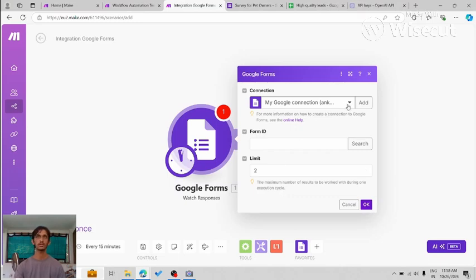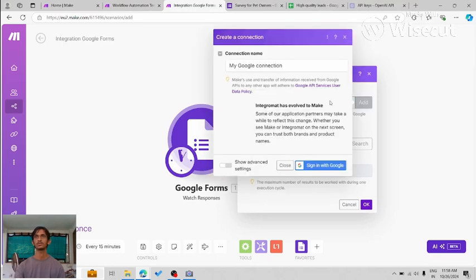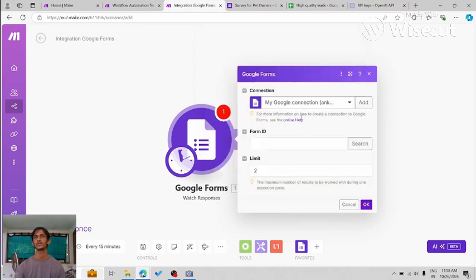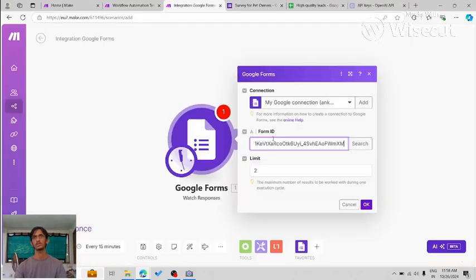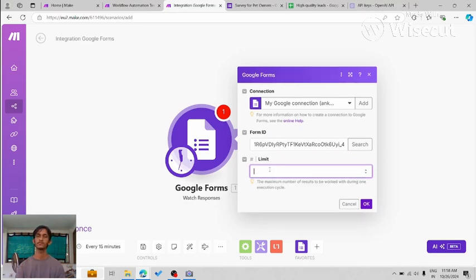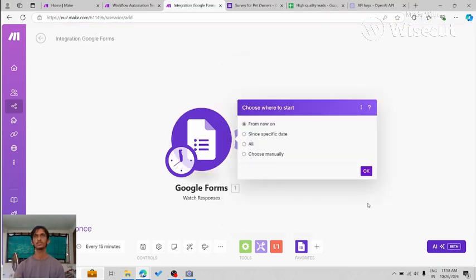Now I already have made the connection, but you have to sign in with Google, and it's a pretty simple step, just accept the permissions. I already did that. Now it's asking for the form ID. So what is this form ID? The form ID is basically this random string that they generate, after the /d, and you just paste it over here. That's it. And here you have to set the limit. Let's say we just want to deal with one response at a time, so I'll just set the limit to 1. Okay, simple. That's it. We are done. And where to start? Okay, from now on I want to start watching the responses.